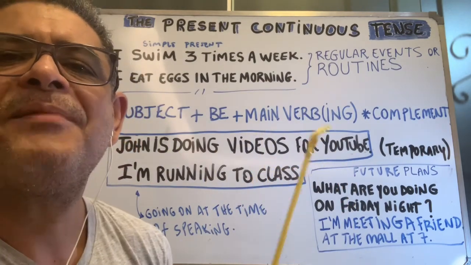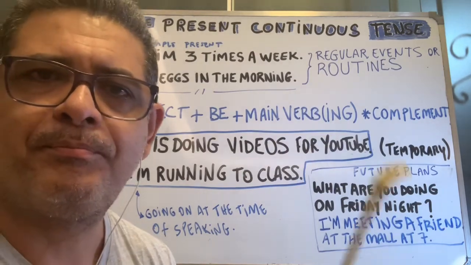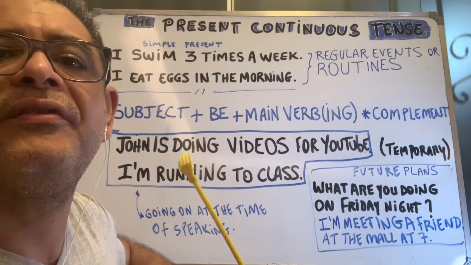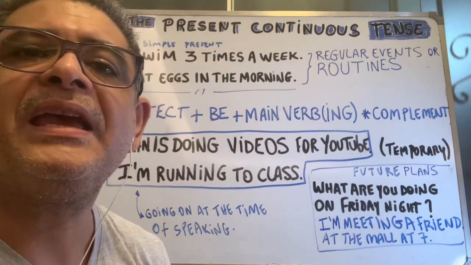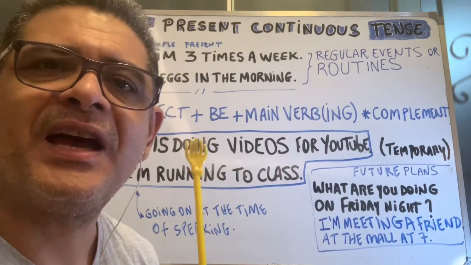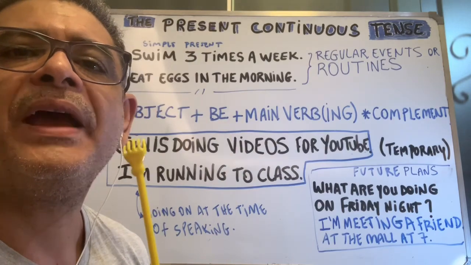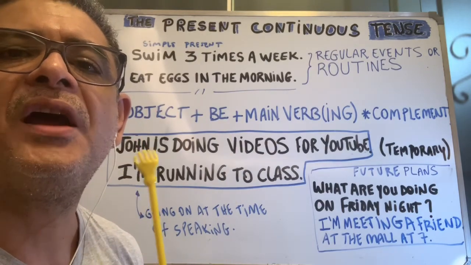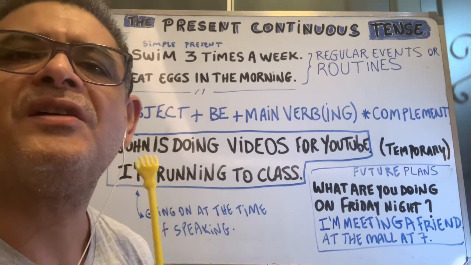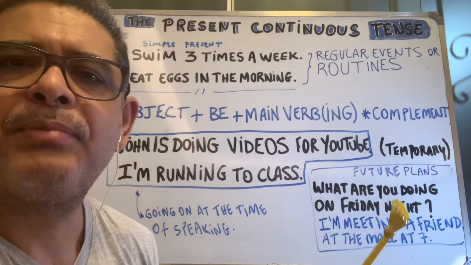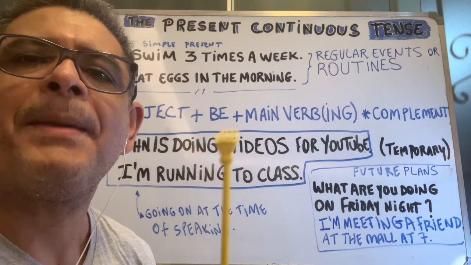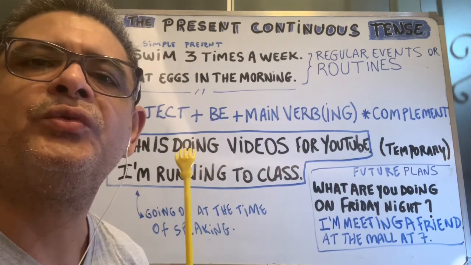So the main characteristic of the present continuous is that after the subject, I have the verb be. That could be is, am, or are, depending on the subject. So I have here the subject, John, the verb be that applies to this subject, because John could be simply he, so he is, or John is. Doing, my main verb here is to do.